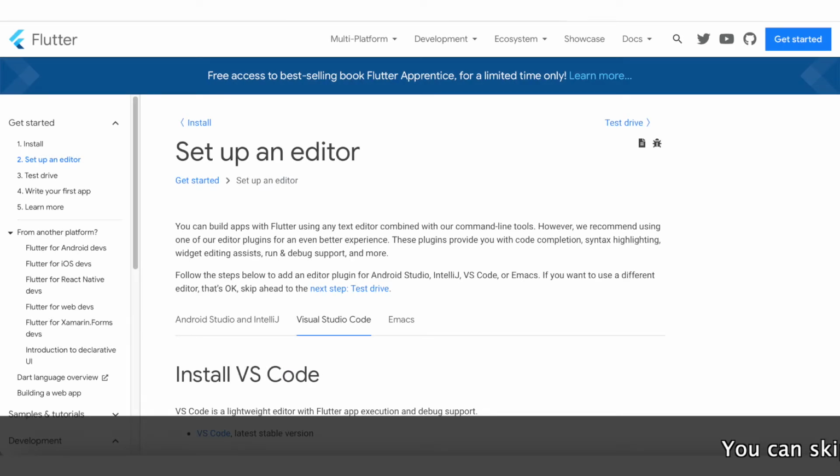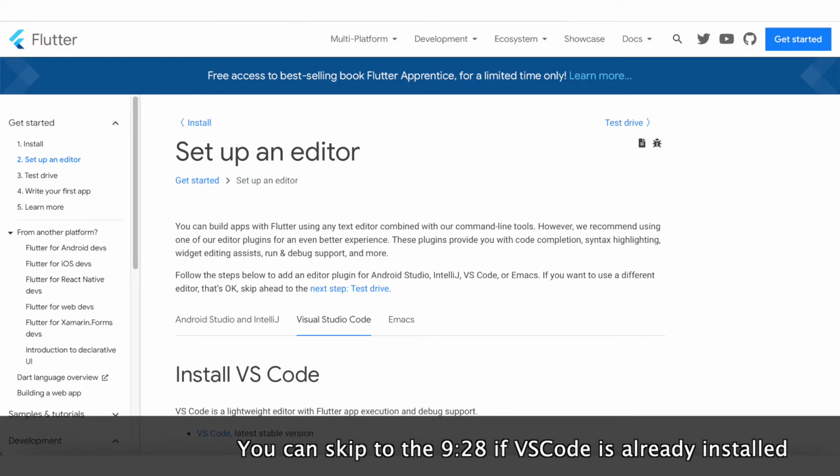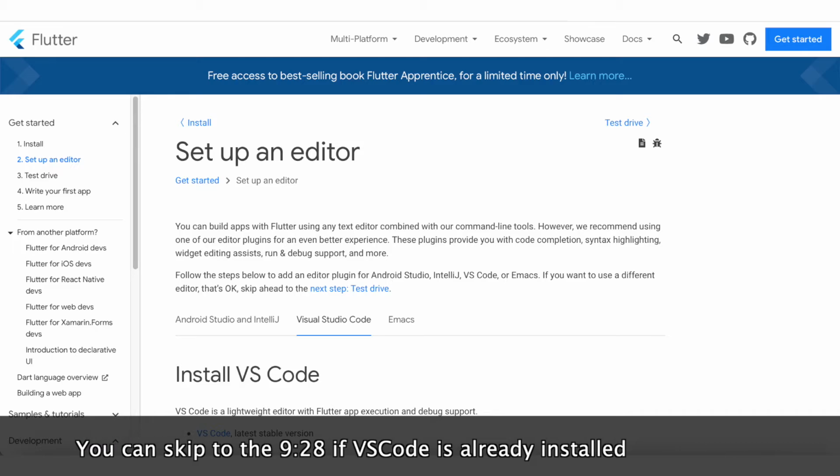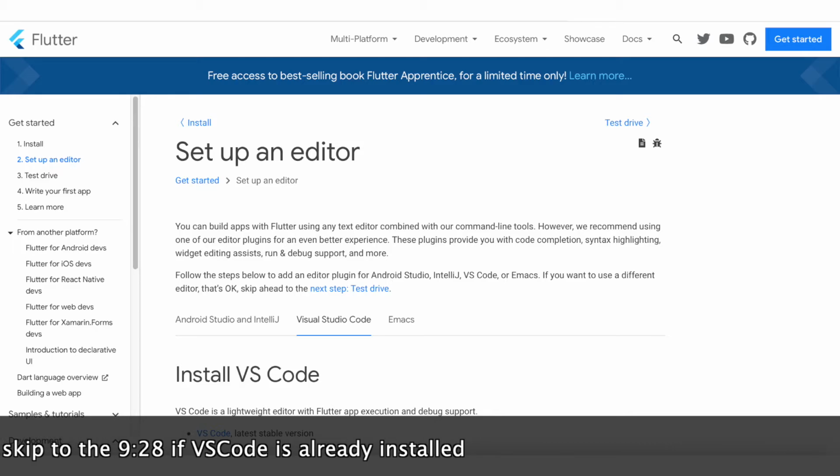After validating your installation with the Flutter Doctor tool, the next step is to set up your editor. As an editor, you can use any option. Either you can choose Android Studio or you can choose VS Code. For demonstration purposes, we are using Visual Studio Code here.